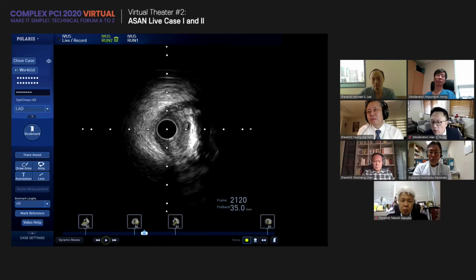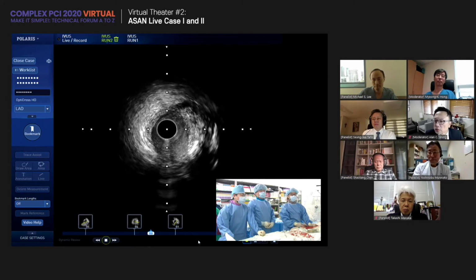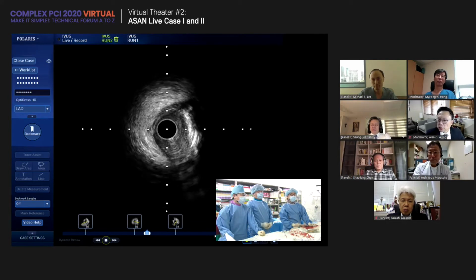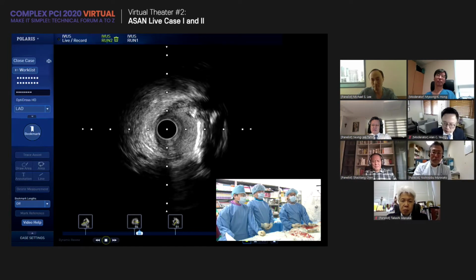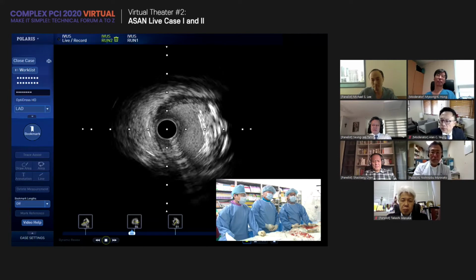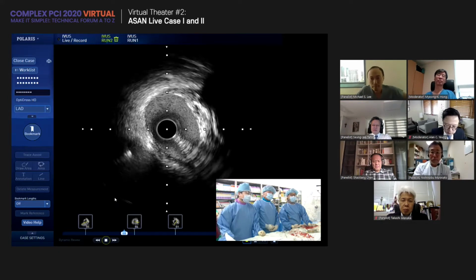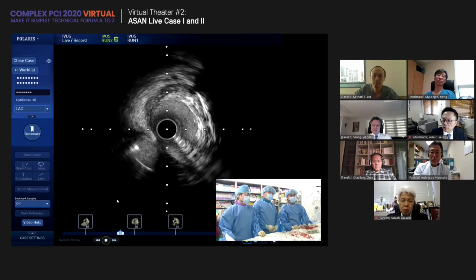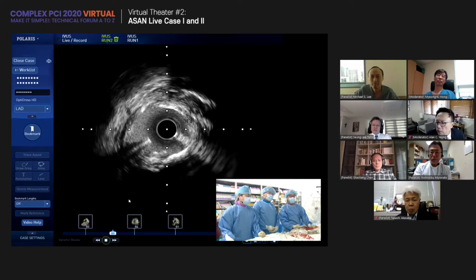Okay, here. The proximal LAD. Play again here. This is the proximal LAD. Okay, there is some calcium over here, and the initial pre-dilation IVUS evaluation was not working, so we did pre-dilation using a non-compliant balloon. This is the coming of the SOC ostium.